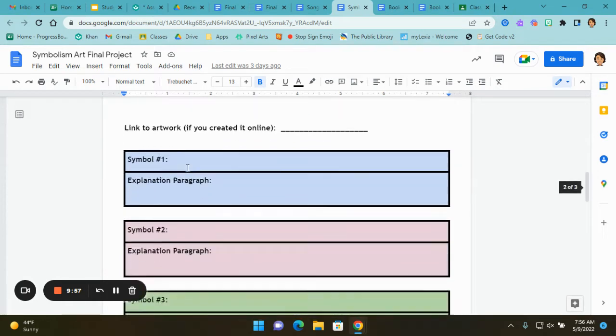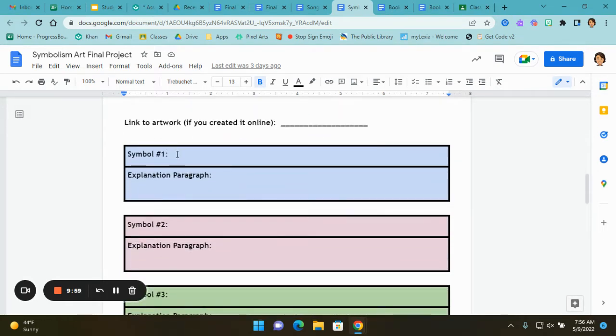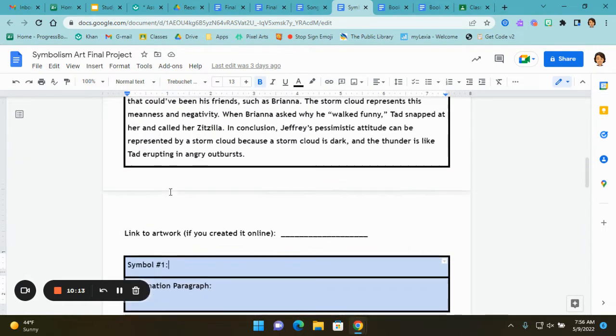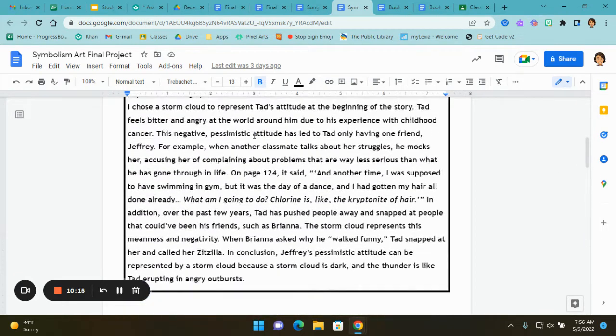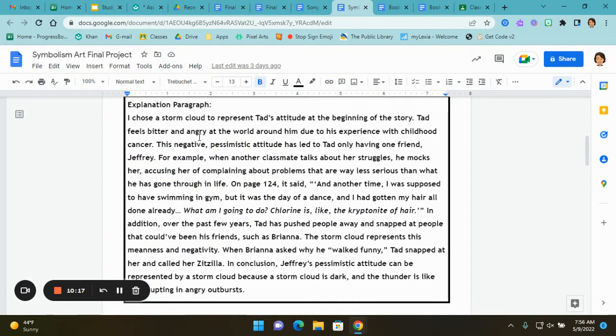That's what you'll do for each of your symbols. So you'll have 10 symbols in your artwork somewhere. If you did the artwork online, you'll need to put the link here. If you had a painting, you'll have to turn it into me. But you'll say what your symbol is, and then you'll do an explanation paragraph like I did. Do you see how much information this contains? Make sure that you're trying your best and really proving to me how the symbol connects to your book.